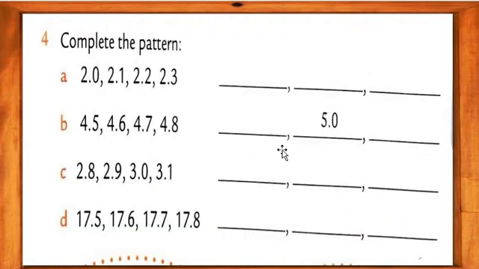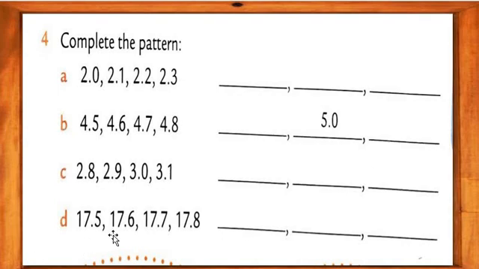Complete the patterns, meaning we have to complete this pattern. See: 2.0, 2.1, 2.2, 2.3, 2.4, 2.5, 2.6. See this, my dear students: then 2.8, 2.9, 3.0, 3.1, 3.2, 3.3 and 3.4.